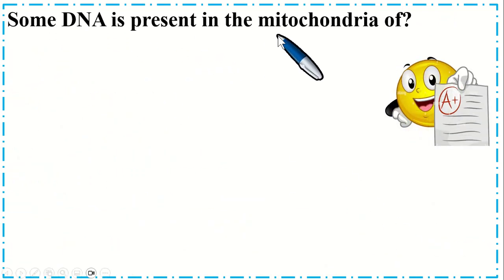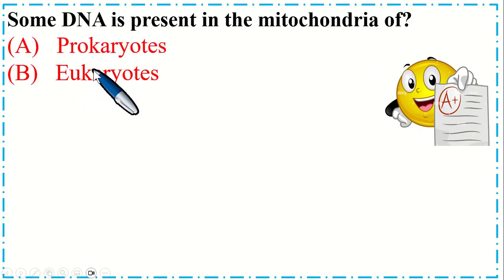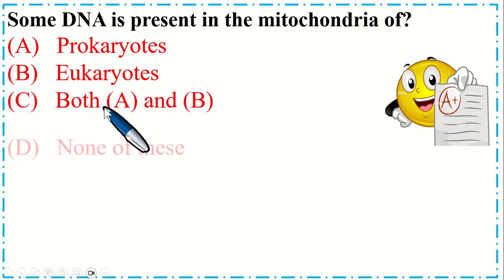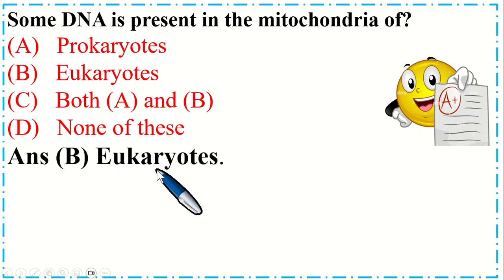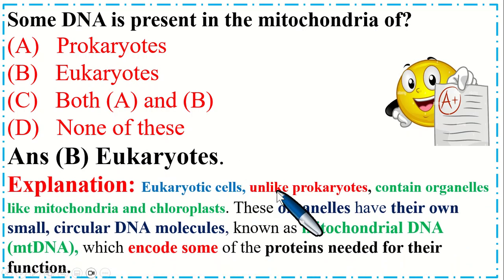Some DNA is present in the mitochondria of option A prokaryotes, B eukaryotes, C both A and B, and option D none of these. So the correct option is B, eukaryotes. Eukaryote cells, unlike prokaryotes, contain organelles like mitochondria and chloroplasts. These organelles have their own small circular DNA molecule known as mitochondrial DNA, which encodes some of the proteins needed for their function.